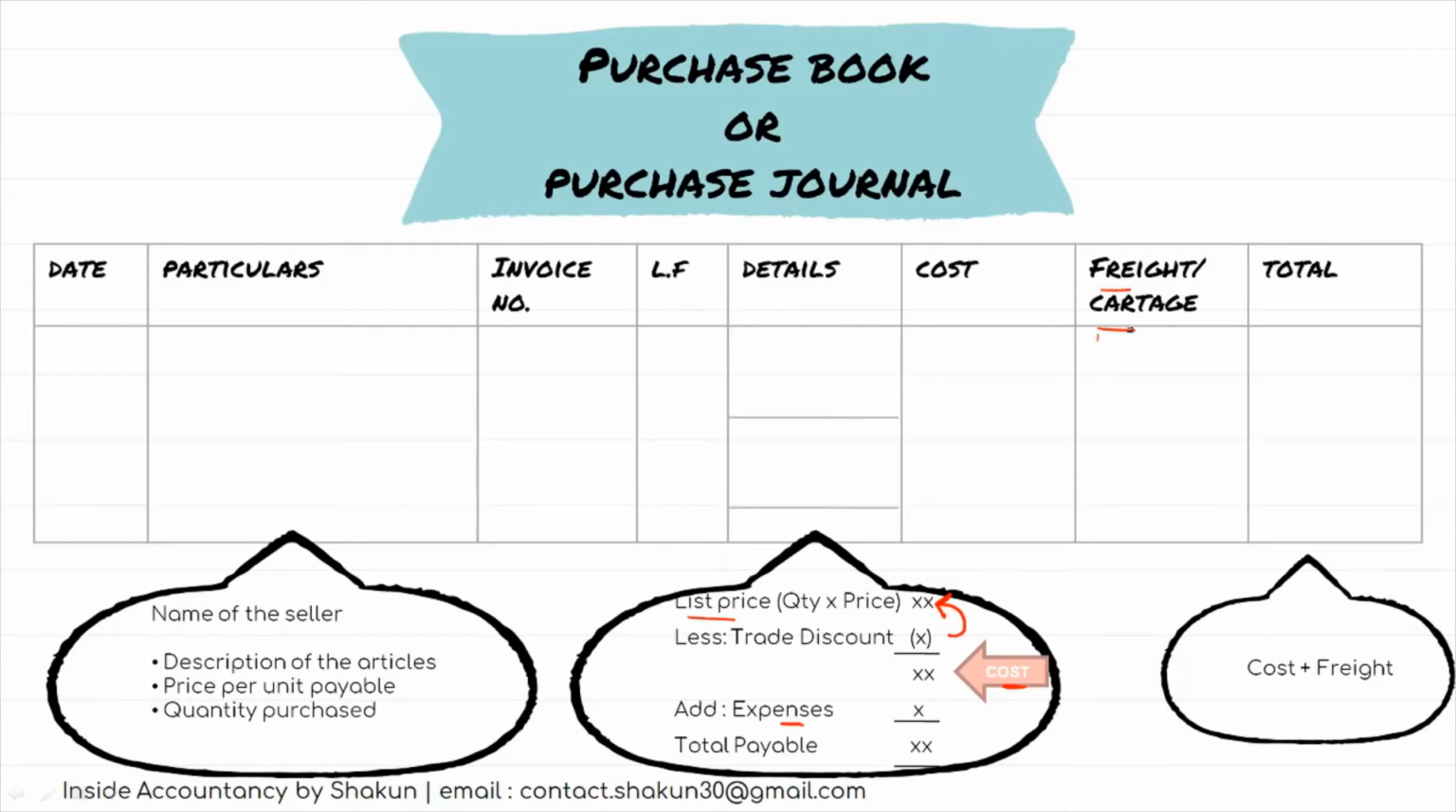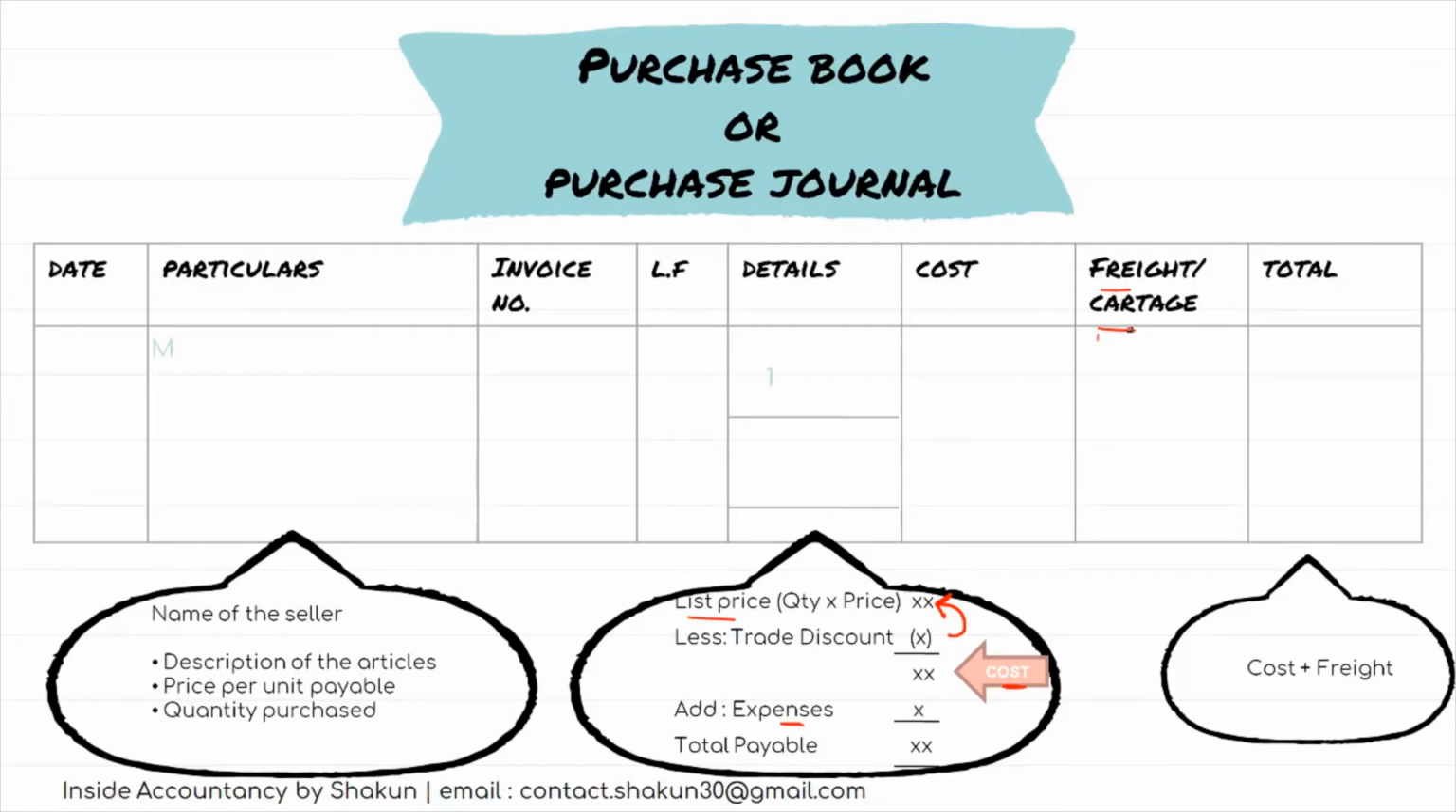So all these amounts are mentioned in the details, and obviously they are also mentioned under the particulars head. The cost is mentioned under cost. If there are any expenses, they are mentioned under the freight or cartage, and the total of cost plus freight is mentioned under the total column. So this was the format of purchase book or purchase journal.